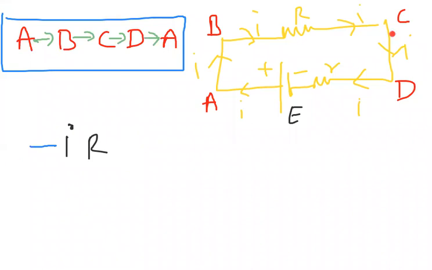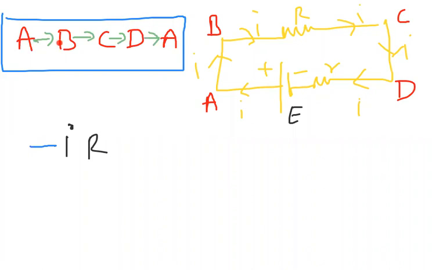Next, we are traveling from C to D. Now C to D there is no resistance. Here A to B has no resistance, no cell, no potential difference or EMF. Here also C to D has no cell or resistance, so no potential difference or EMF. So no need to discuss between A and B, or between C and D. Then what should we discuss?